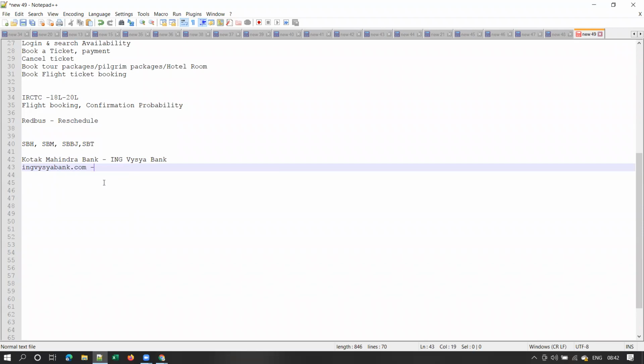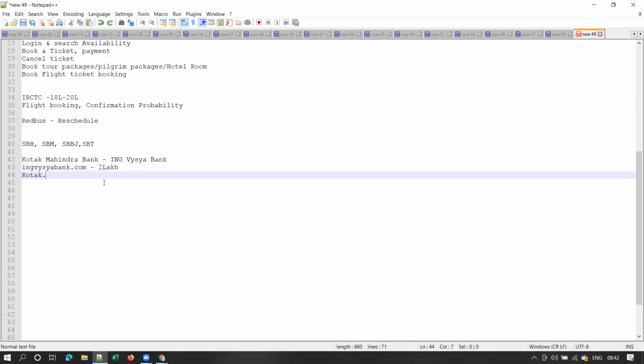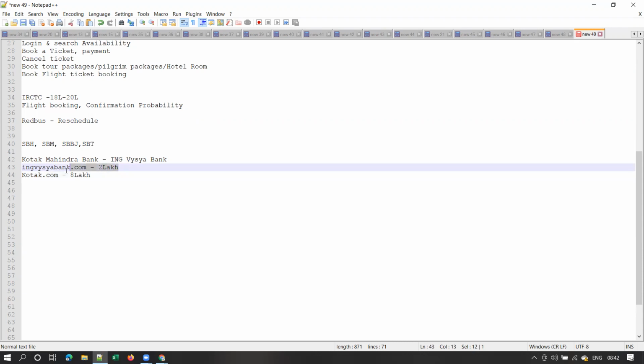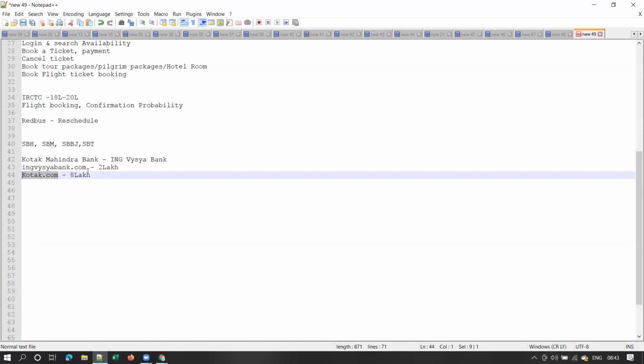Let's assume there are some 2 lakh users for ingvysyabank.com, and that Kotak Mahindra Bank's URL is kotak.com. Let's assume Kotak Mahindra Bank has some 8 lakh users across India. Before the acquisition, ING Vysya Bank users used their URL, and Kotak Mahindra Bank's 8 lakh users use the net banking application with this URL.